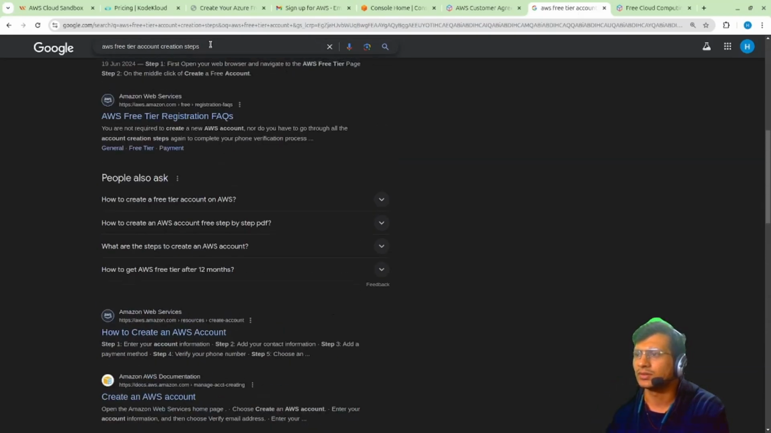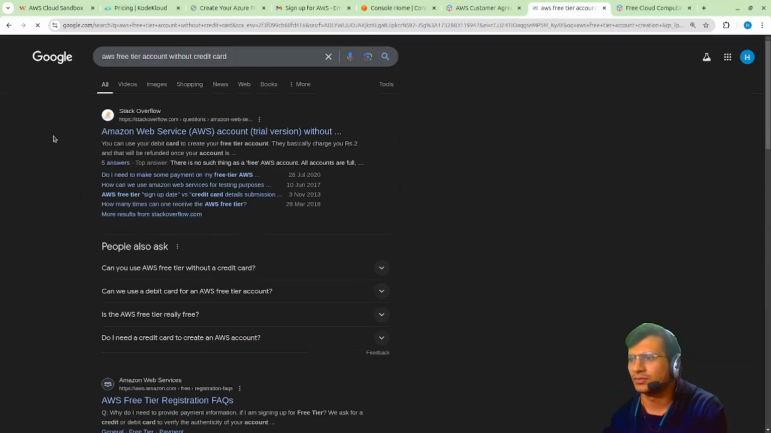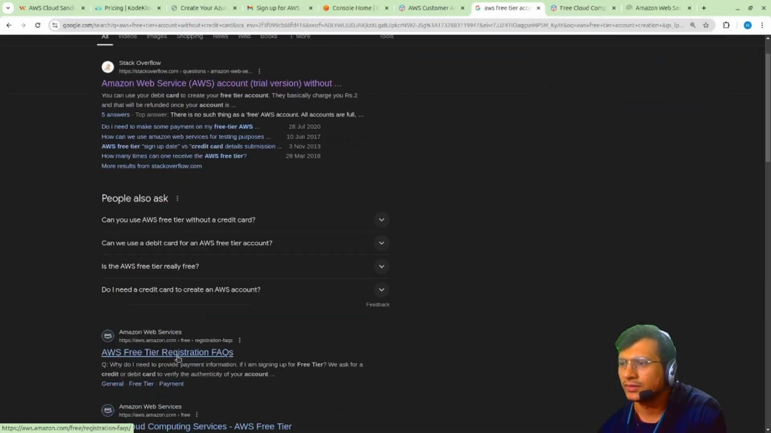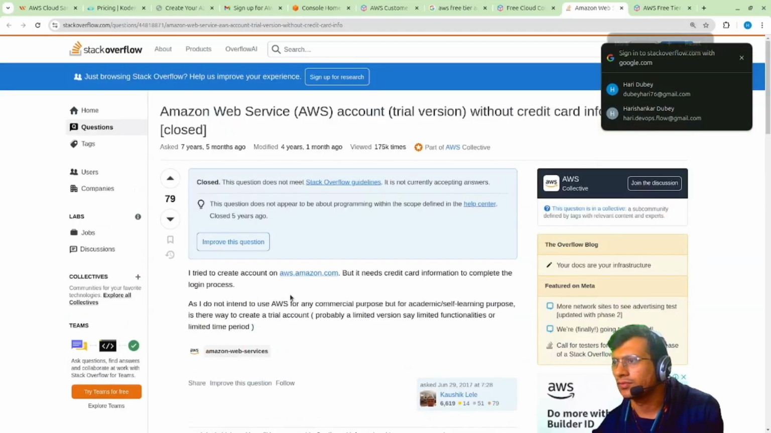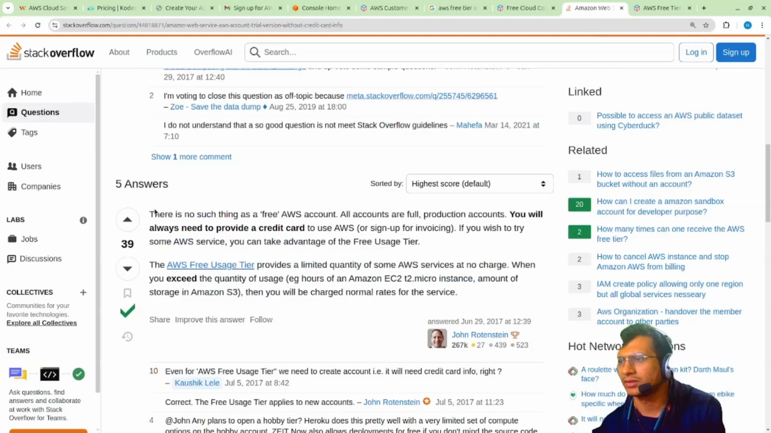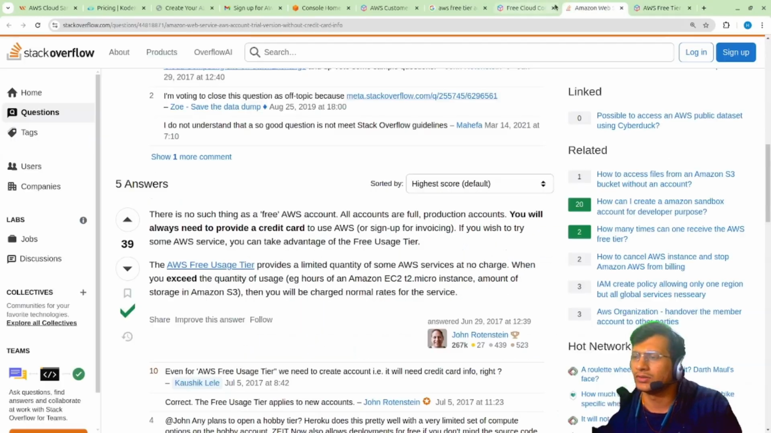Is there account creation without a credit card? I don't know if an Amazon Web Services trial version without a credit card is possible or not. Free tier registration FAQ: why do I need to provide payment information? I don't think there is any such thing as a free AWS account without credit card info. The free tier also has some restrictions. So you'll need a credit card for sure, or you can use AWS academic.